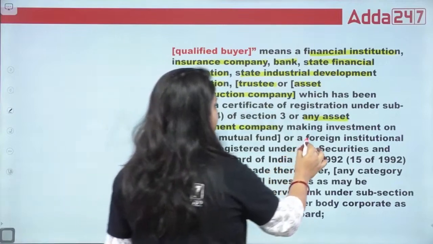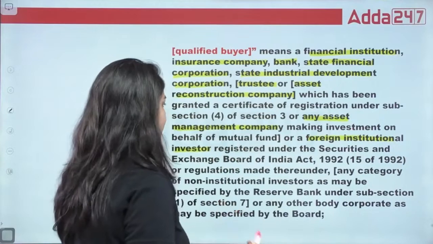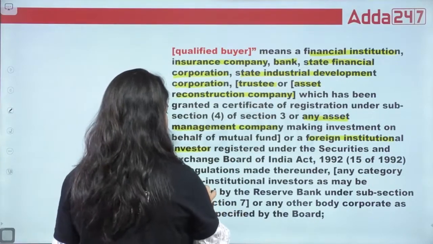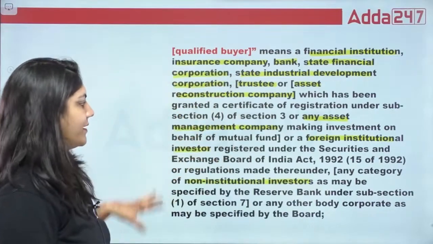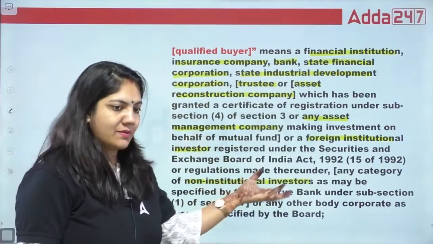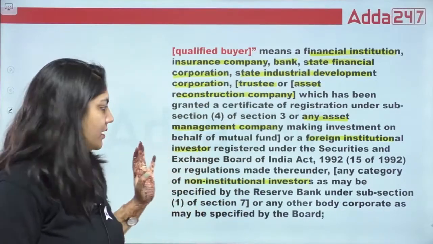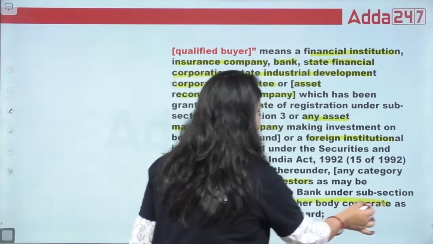Okay, any foreign institutional investor registered under this act, or any non-financial investor. So these are the examples of qualified buyer. It means these can come and take the property. Or any other body corporate.